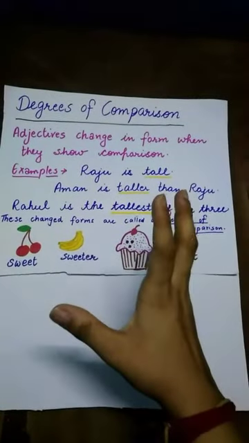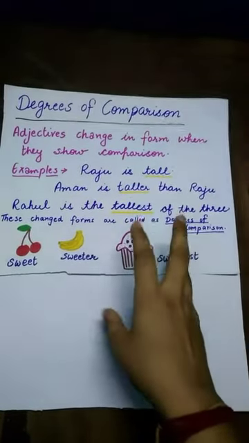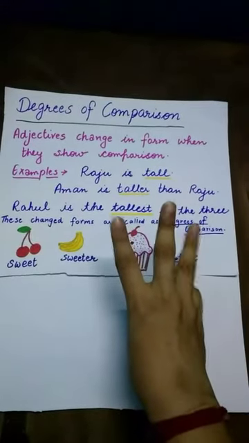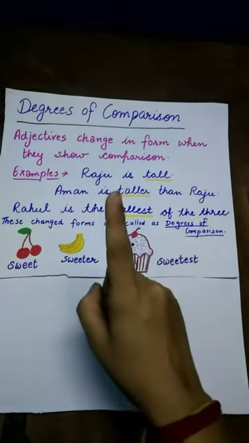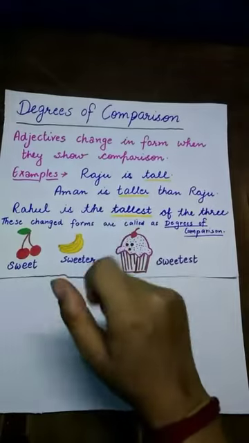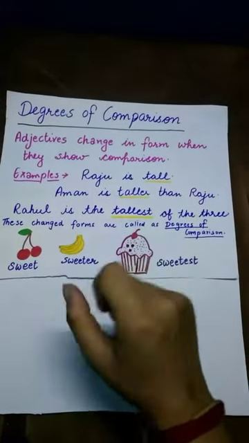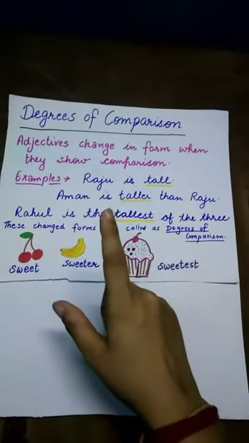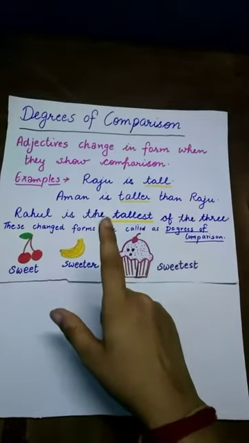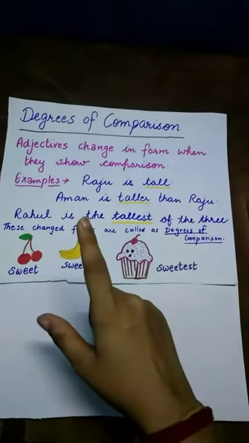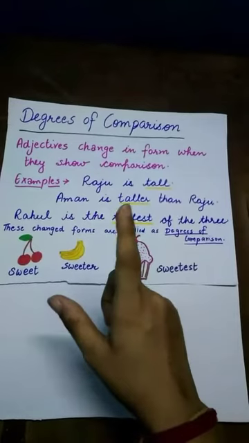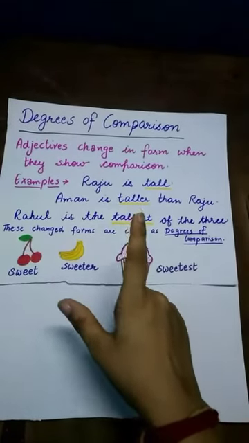Now in these three sentences, we are comparing the height of three children. First is Raju, who is tall. Now when we are comparing the height of Raju with that of Aman, Aman is taller than Raju.